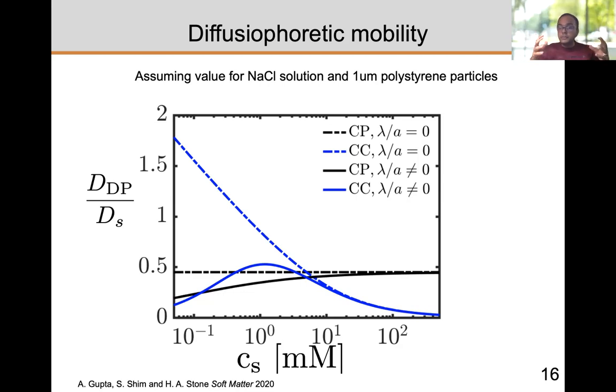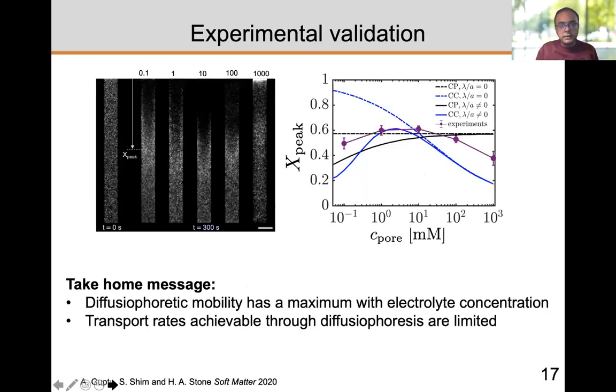So we cannot expect transport rates from diffusiophoresis to really explode. They have to be limited by this fact that there is a maxima, and as soon as you start to go into the extremes, it will die down and diffusiophoresis will no longer be dominant. And we actually experimentally validated this.